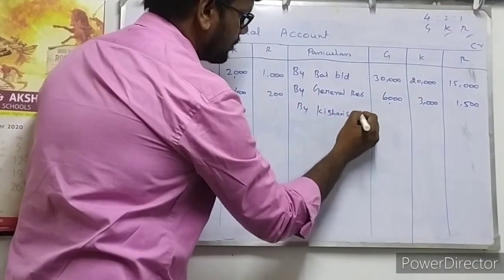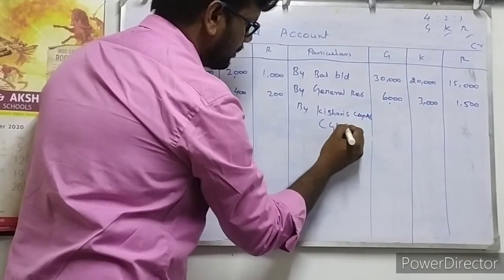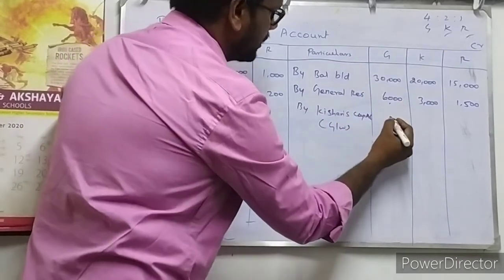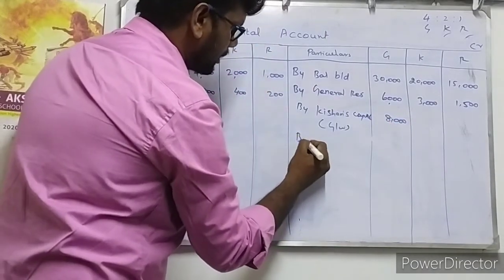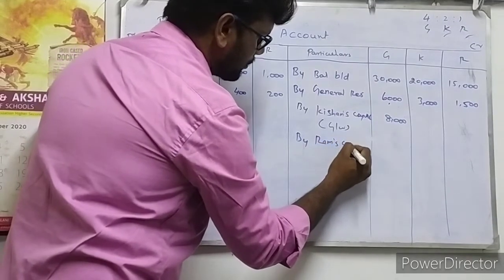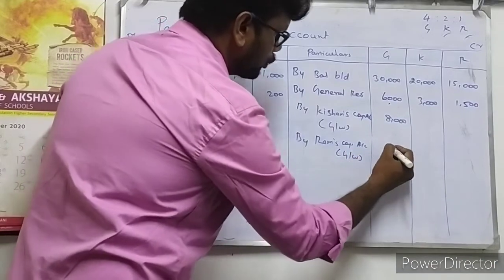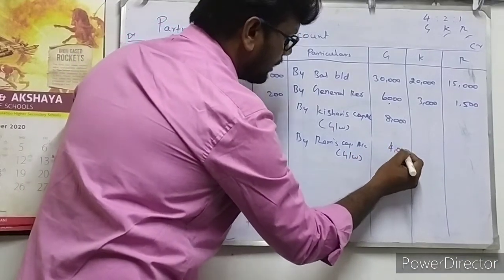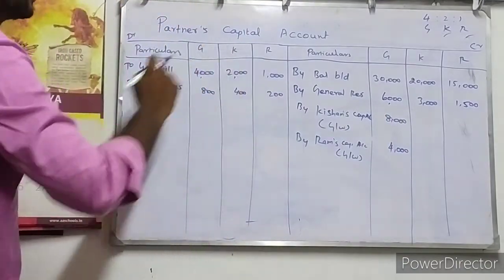Kishan's capital account, that is goodwill money given by Kishan to Gopi, is 8,000 rupees. And another partner called Ram, Ram's capital account, that is goodwill amount 4,000 rupees. Collectively 4 plus 8, 12,000 rupees is credited to partner Gopi.